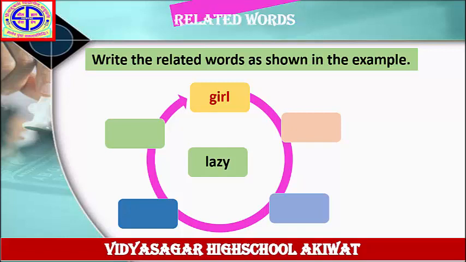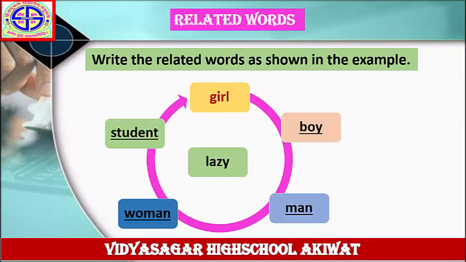Answer is lazy boy, lazy man, lazy woman, lazy student, lazy girl. The related words for the word lazy are girl, boy, man, woman, student. Lazy girl, lazy boy, lazy man, lazy woman, lazy student. Let's see more examples.